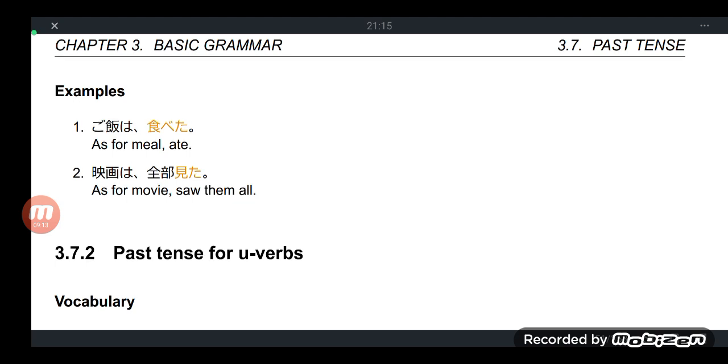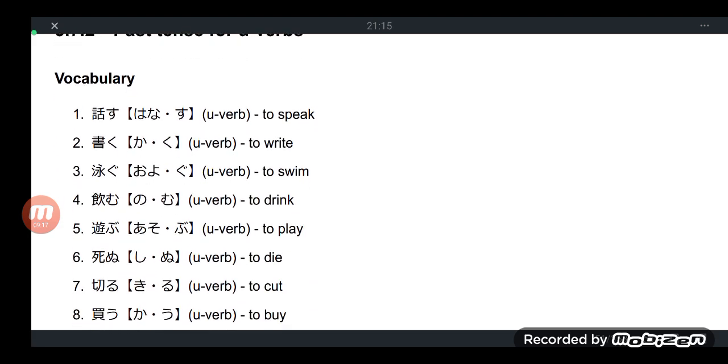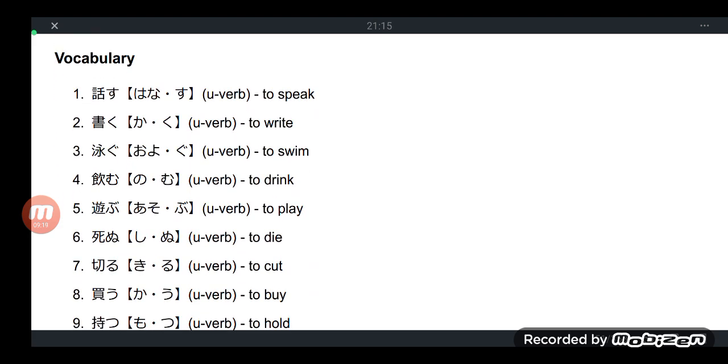Now we go for the past tense of u verbs, or past tense of godan verbs. So minasan, please screenshot this vocabulary. Hanasu, to speak. Kaku, to write. Oyogu, to swim. Nomu, to drink. Asobu, to play. Shinu, to die. Kiru, to cut. Kau, to buy.